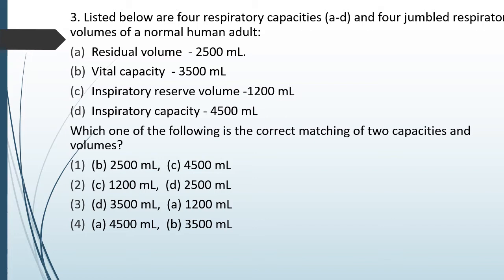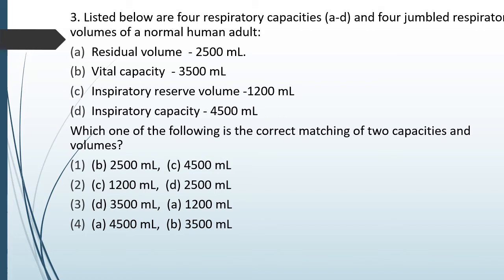Question number 91. Listed below are 4 respiratory capacities A to D and 4 jumbled respiratory volumes of a normal human adult. Which of the following is correct matching of the two capacities and volumes? The capacities are given above as residual volume 2500 ml, vital capacity 3500 ml, inspiratory reserve volume 1200 ml, inspiratory capacity 4500 ml.